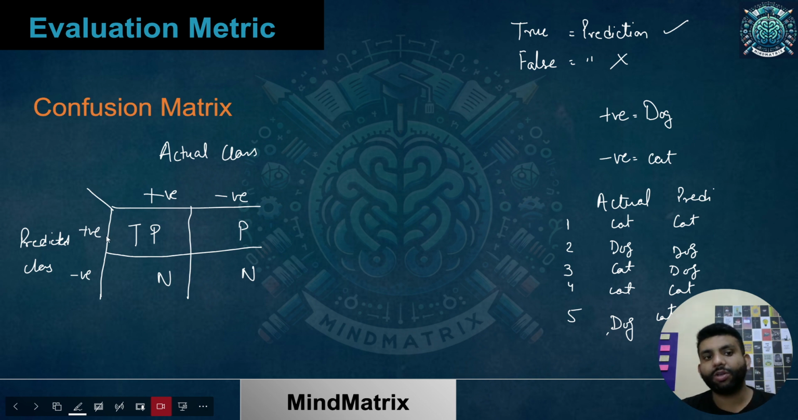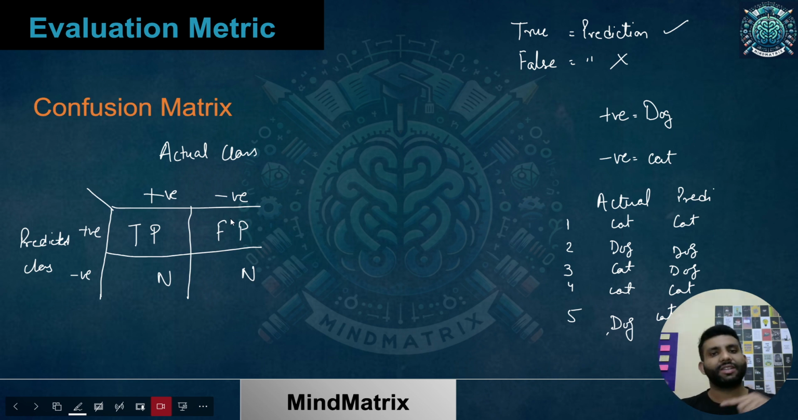My prediction was wrong over here, because actual it was negative class, it was a cat, but it was predicted to be positive. So it is a false prediction. So this is a false positive case, because the prediction is wrong and what I have predicted is a positive class. So false positive.